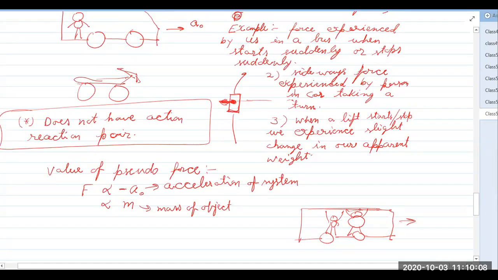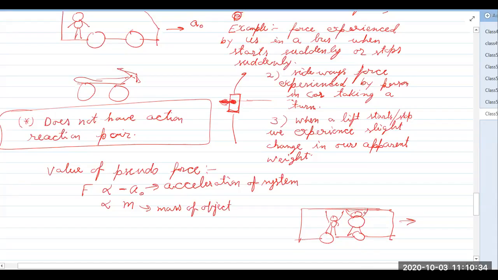And the larger the inertia, the larger the force that will act, so the pseudo force will also be large. So this is proportional to the mass of the object. If a heavy person is inside the bus and the brake is applied, he will experience a larger force, and he will have more chances to fall.